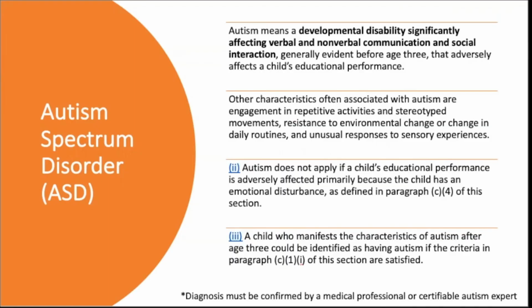A diagnosis of autism within any child has to be significant enough to impact their learning. This applies to any disability category: without the use of services, the student will not learn, will not perform well, will not really do well within the school environment. But when given services, they are able to access curriculum, education, spaces, and so many other things. That is when a student is deemed to have a disability per IDEA.